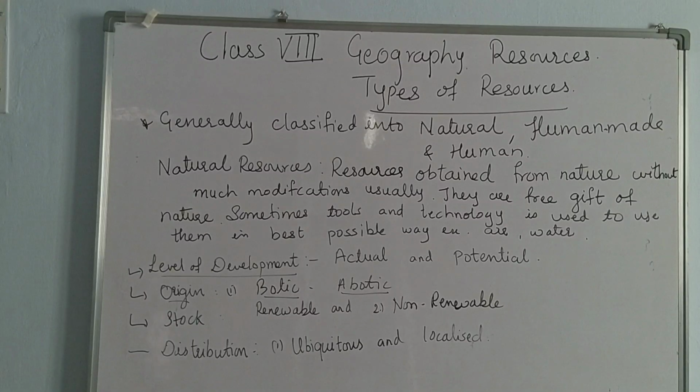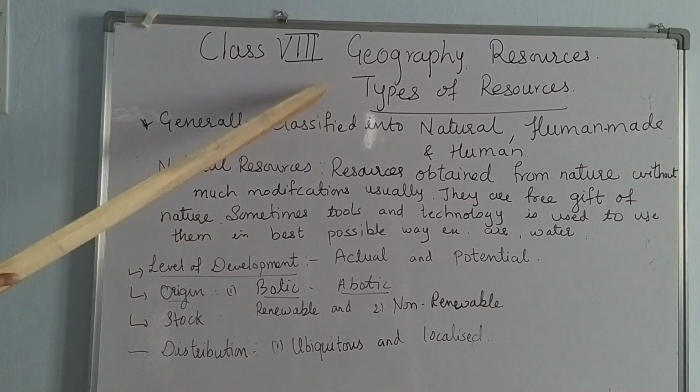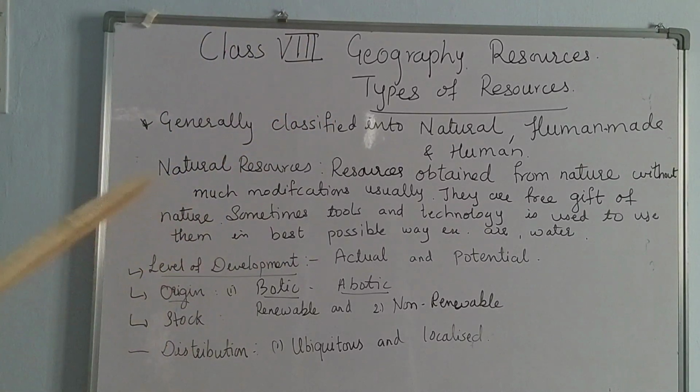Today we are going to see the next topic, that is types of resource. Earlier I discussed the introduction part of resource in the last video, and this time we are going to study the different types of resource. Generally these resources are classified into natural resource, human-made resource and human resource. These are the three types of resources, right? And in this we are going to study each resource in detail.